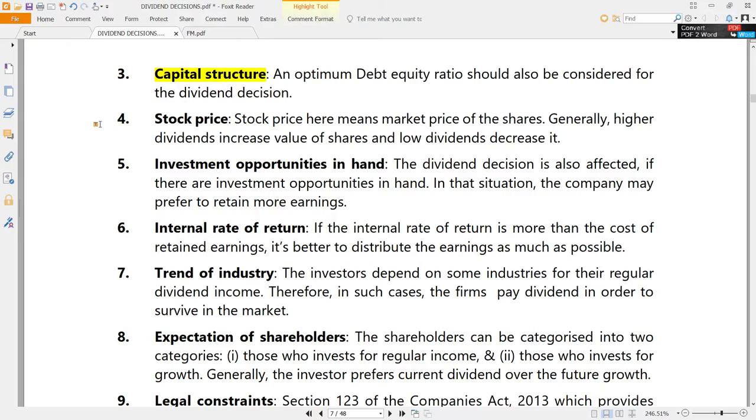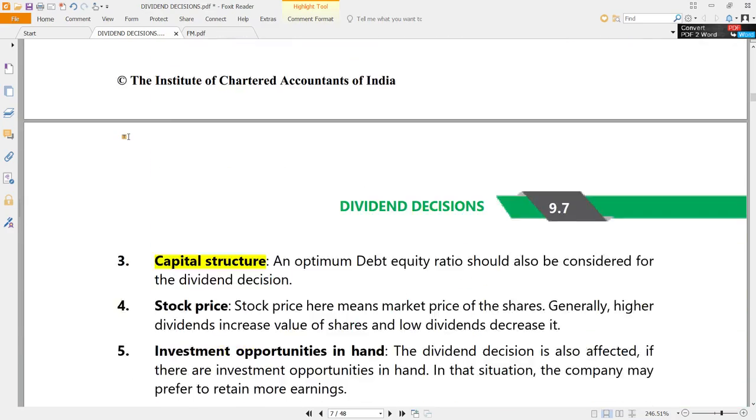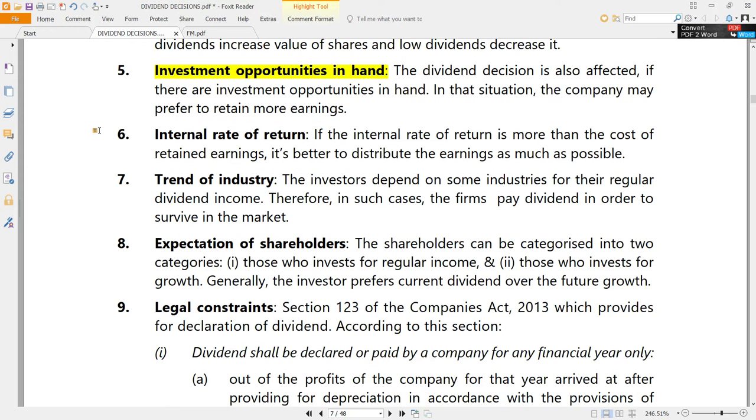So whenever a dividend decision is taken, these factors have to be also considered: the cost of capital, capital structure, availability of funds, liquidity also. Stock price is another important thing. Practically, this is the most important thing, because companies always would like to have their stock prices high. They don't want their stock prices to fall, because that is the wealth of their shareholders. So if dividends have impact on the stock prices, carefully dividends have to be declared, keeping the stock prices also into consideration. And of course, investment opportunities in hand.